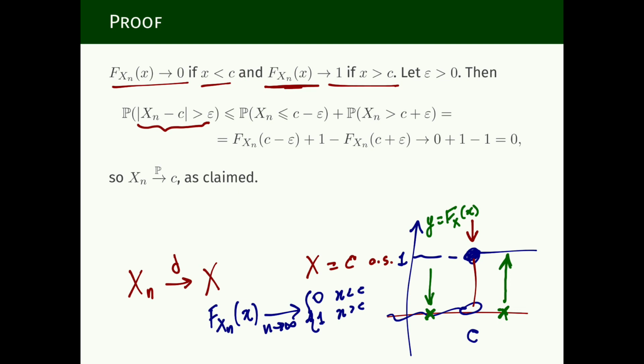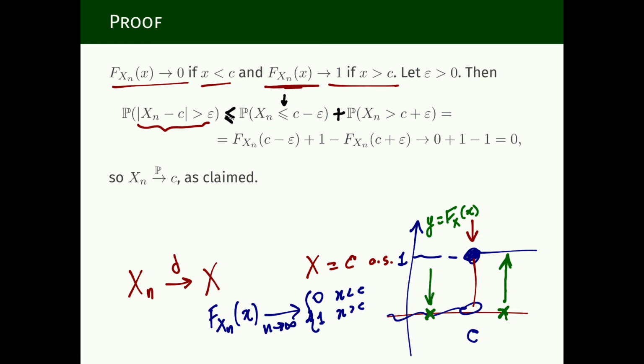If this distance is larger than epsilon, it means either X_n is less than c minus epsilon, or X_n is more than c plus epsilon. Since these two are disjoint events, we can write the sum here. The only reason why this is an inequality and not an equality is because we are writing less than or equal to instead of less than.